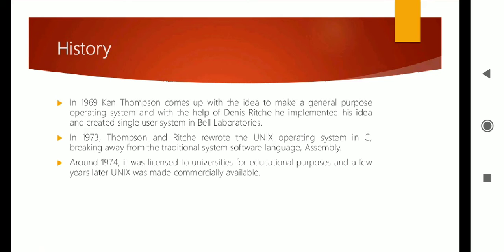Ken Thompson came with the idea to make a general purpose operating system, and with the help of Dennis Ritchie, who is the designer of the C programming language, he implemented his idea and created a single user system in Bell Laboratories. And one more piece of information: Unix was designed using the C language.